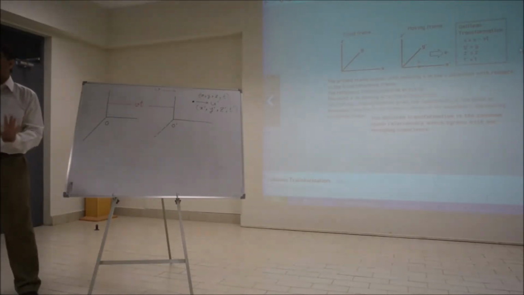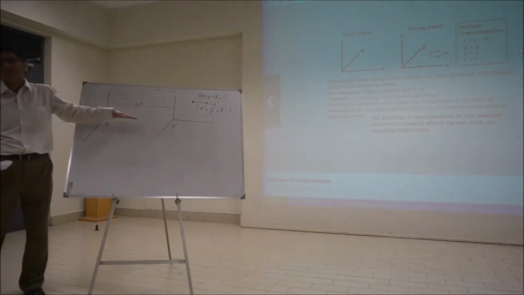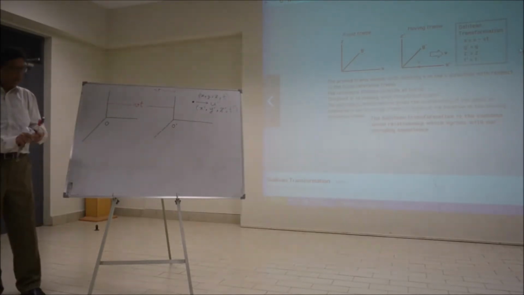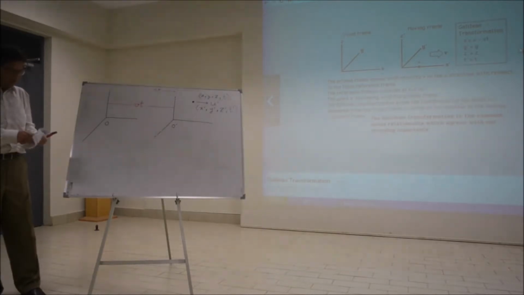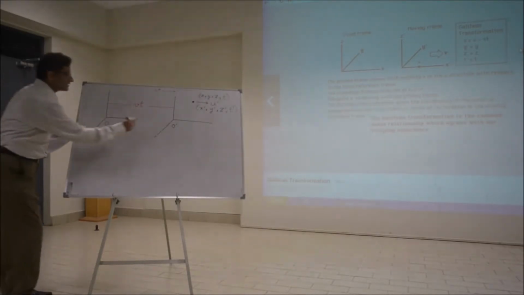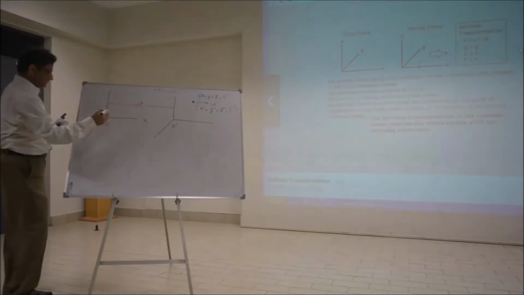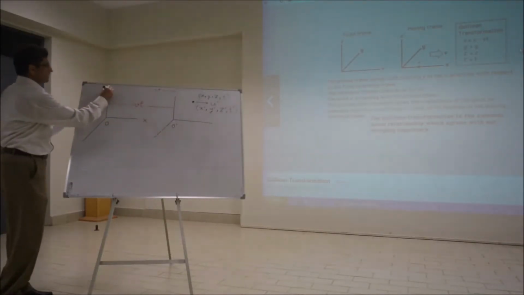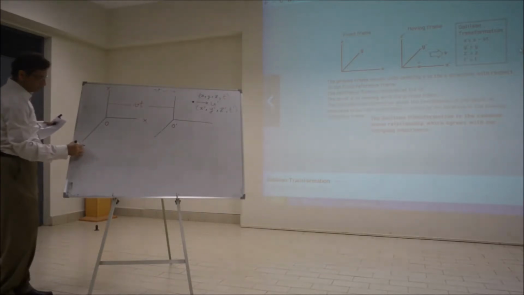To make things simple at the start, we are assuming that this motion is taking place only along the x-axis. So that's x, y, and z.